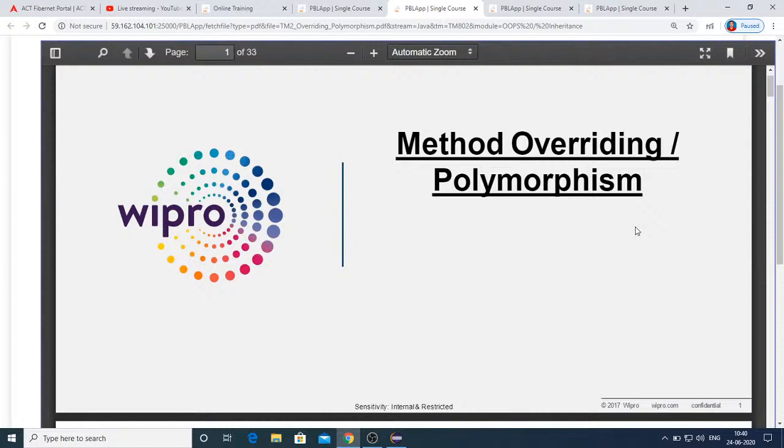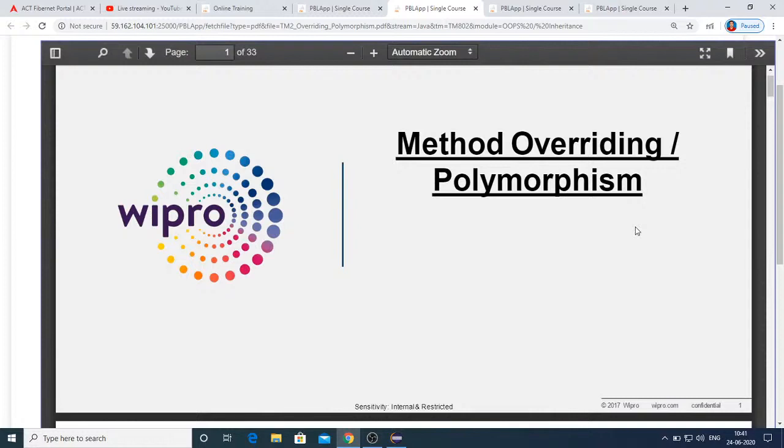That we have seen. And another point you should also remember here is, if a method is declared static, then also it cannot be overridden. Underline this point. So final methods cannot be overridden, and static methods also cannot be overridden. Remember this point regarding overriding.